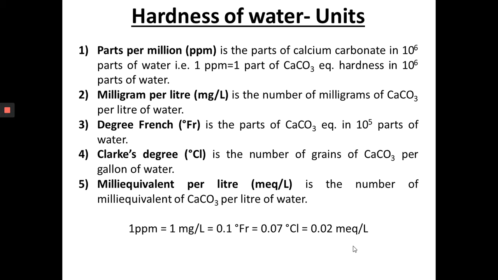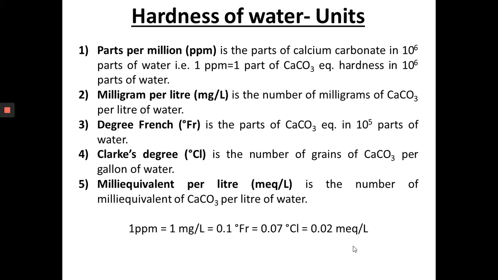Next one is Clark's degree, the number of grains of calcium carbonate per gallon of water. It is used in some other countries. Next one is milliequivalent per liter, the number of milliequivalents of calcium carbonate per liter of water.